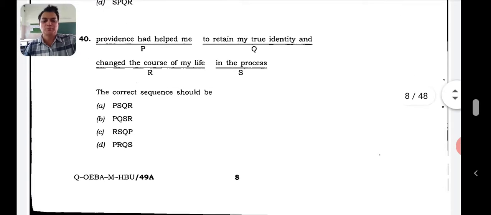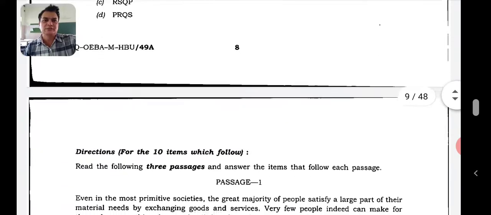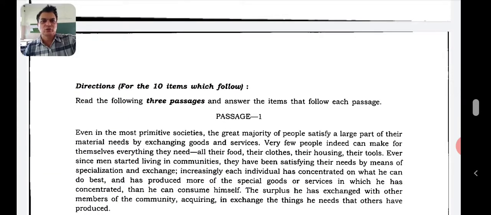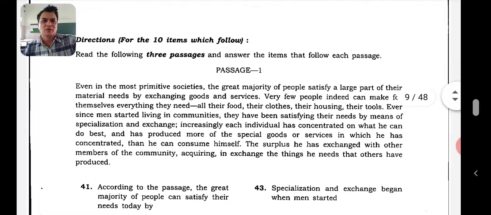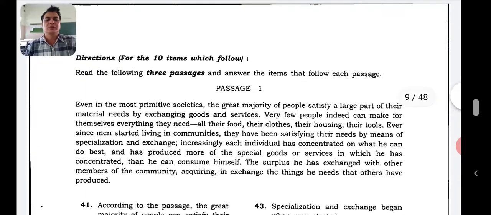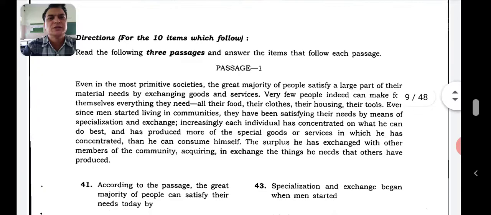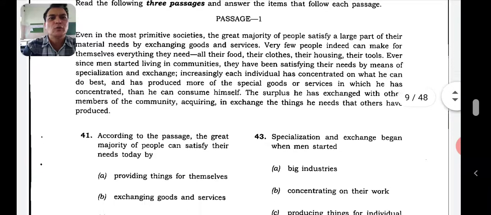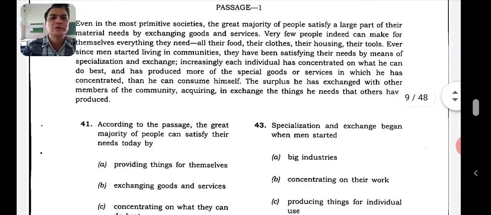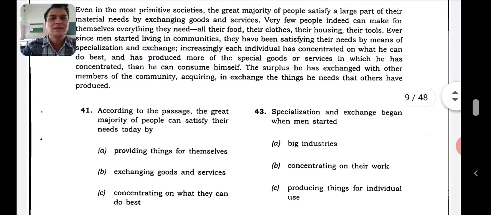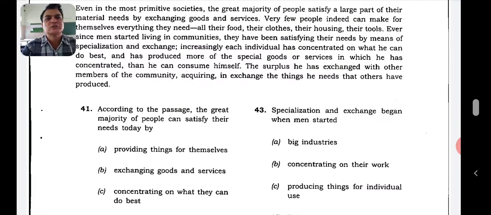So let's go to the passage now. Let's hurry up because there's time. So we'll go to passage 1 now. We'll just read out first because of the paucity of the time. Even in the most primitive societies, the great majority of people satisfy a large part of their material needs by exchanging goods and services. You can go through this passage. What we'll do now, straight away we'll go to the first question and just let's see whether you can give the answer for the first question.